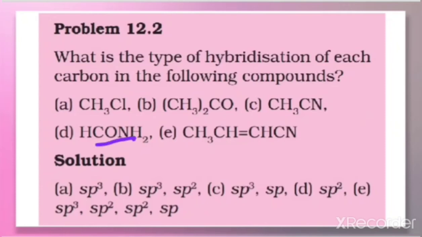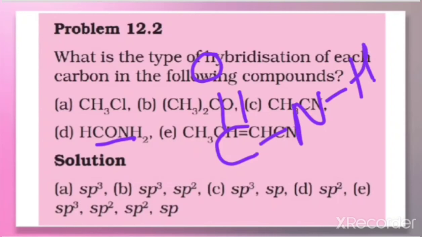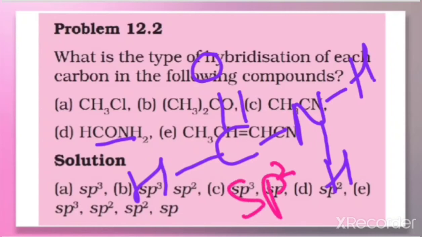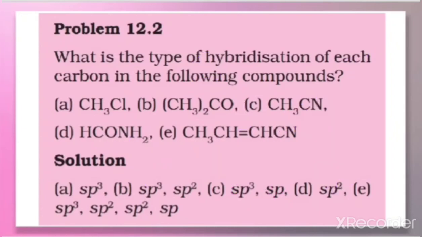Similarly you can do this one also. How do we expand this one? That is CO. I told you CO means C double bond O. It is NH2, I can expand this in this way, and this is one hydrogen. So this is the right way of writing this. When you look at here, only one carbon is there, and that carbon is double bonded, therefore it is sp2 hybridized carbon. Next, in this also we can check, 1 2 3 4 carbon atoms are there.